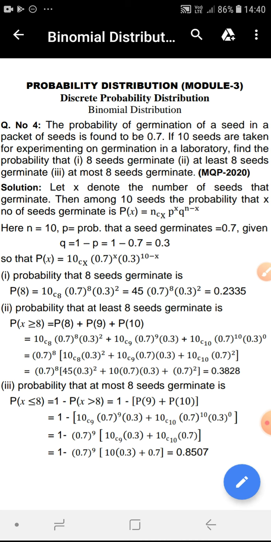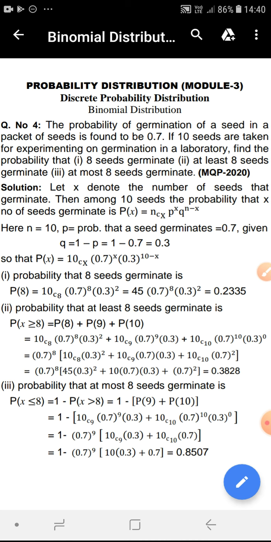So here the question is related to the germination of a seed. So we'll take success as germination of the seed, and X as the number of successes, meaning the number of seeds that germinate. So let X denote the number of seeds out of 10 seeds that germinate.